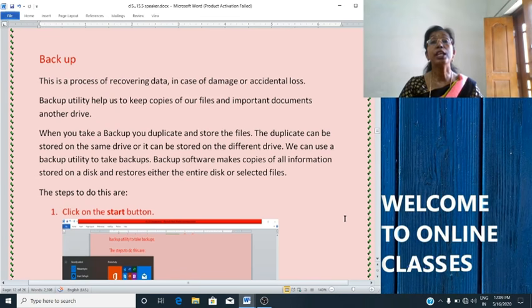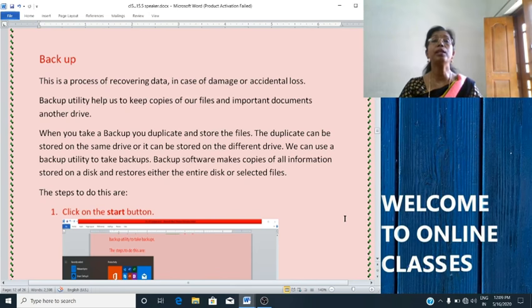When we take a backup, we duplicate and store the files. The duplicate can be stored on the same drive or another drive. Taking regular backups helps to protect the data in case the original gets lost.